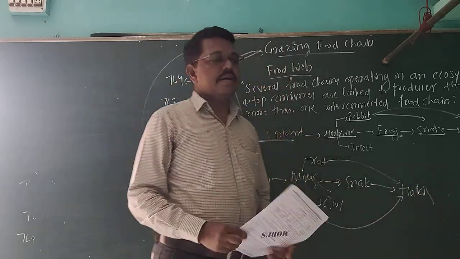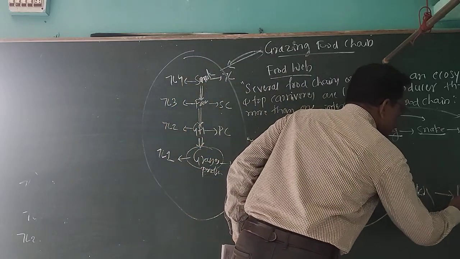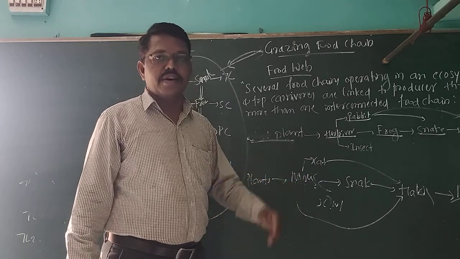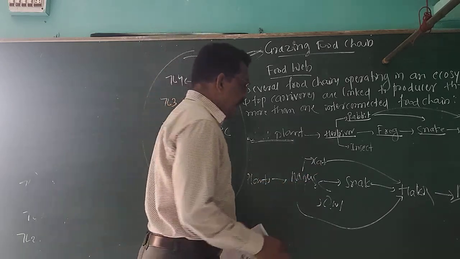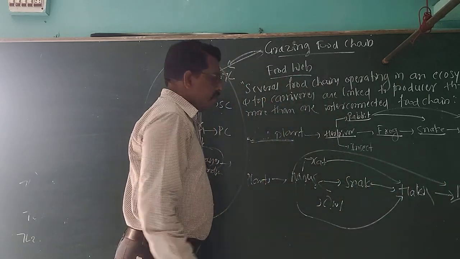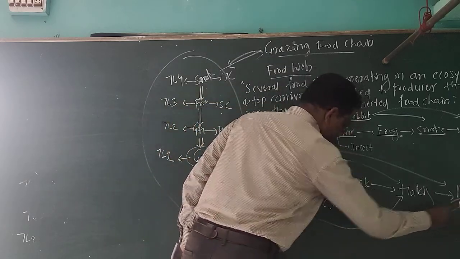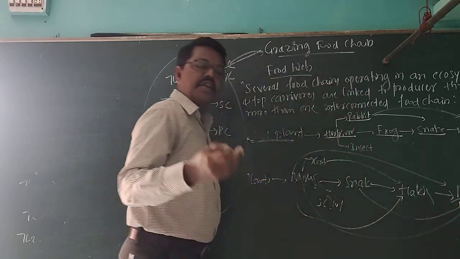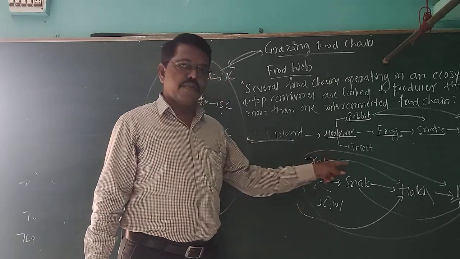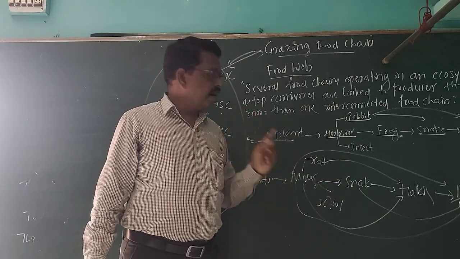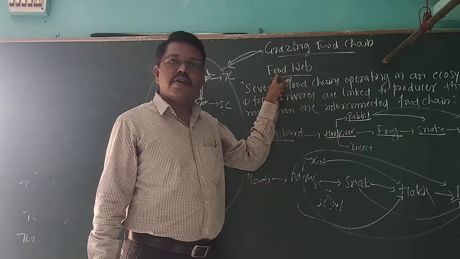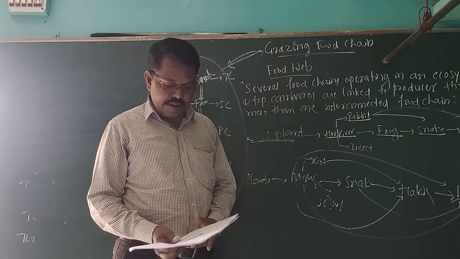You can take another example, the most powerful mammal, the human being. Man will eat plants. He will eat snake. He will eat mouse. You will see the number of food chains present within an ecosystem. If a number of food chains are operating within an ecosystem, that is called the food web. This is another very important question.